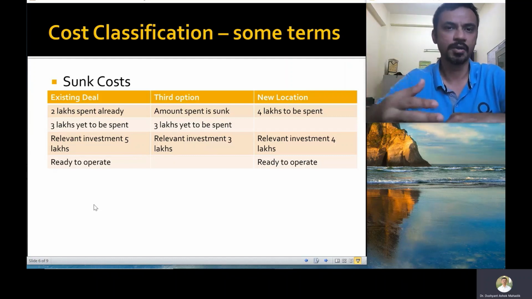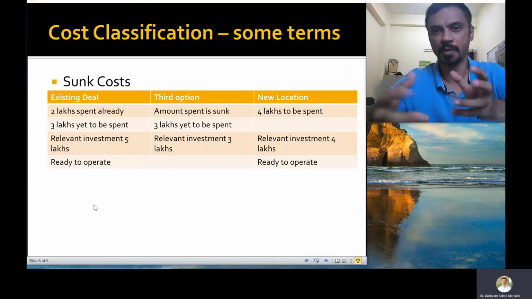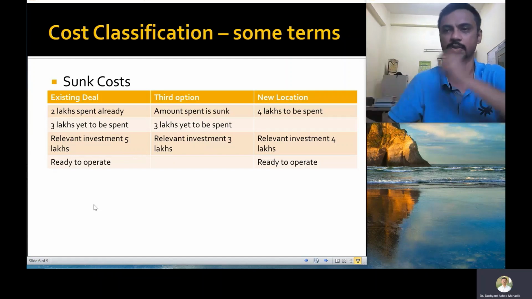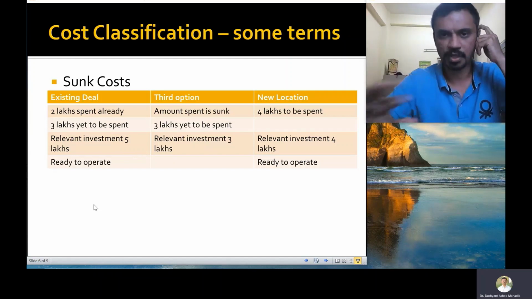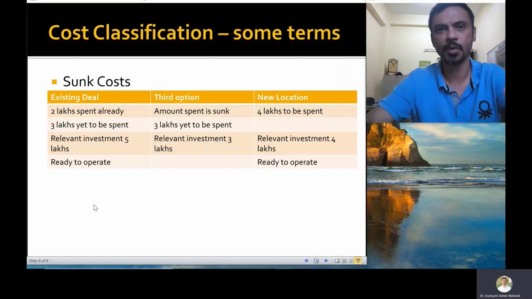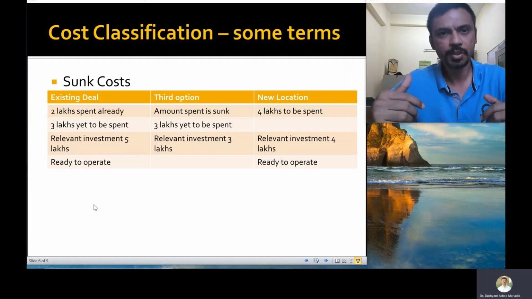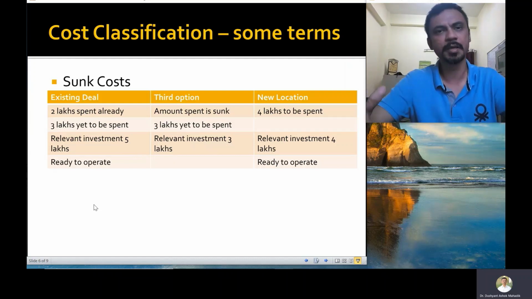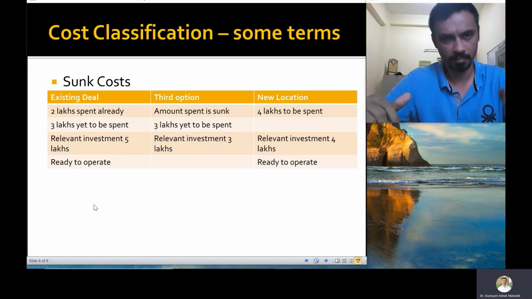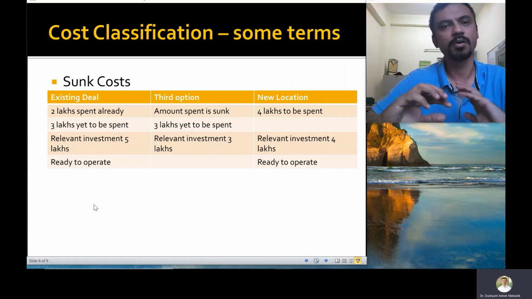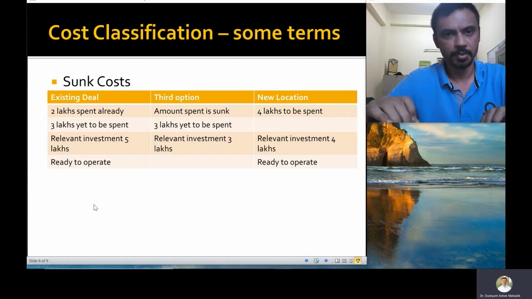These are not like your gas stoves or utensils and other equipment or some movable furniture which you can take and use in the new place also. So for the sake of this argument, let us say that the entire 2 lakhs has gone into things which you cannot recover. So either you will have to keep using them in the existing business, existing location, or completely forget about it. So that is the classic sunk cost argument.